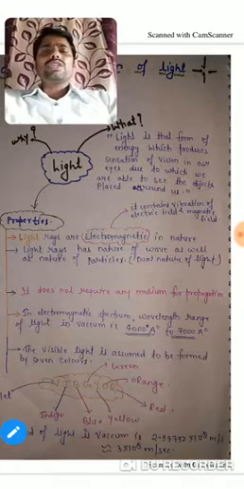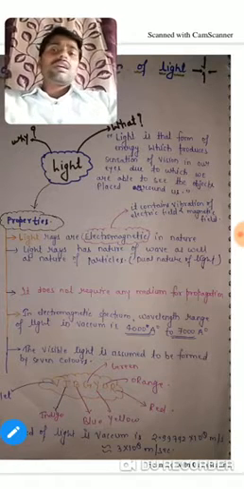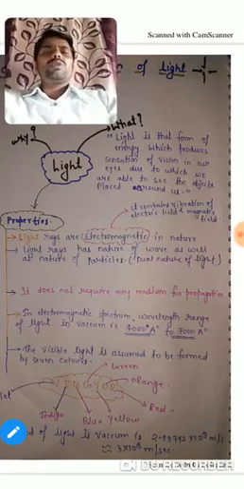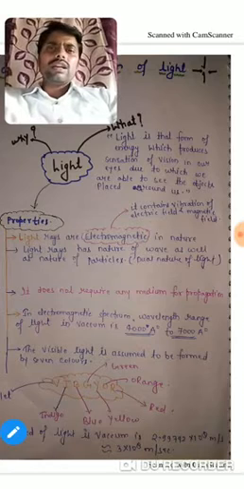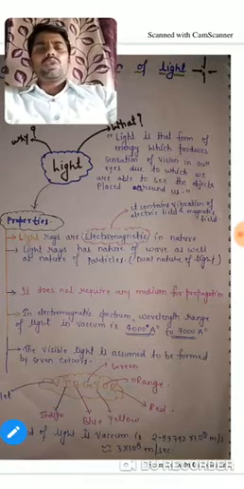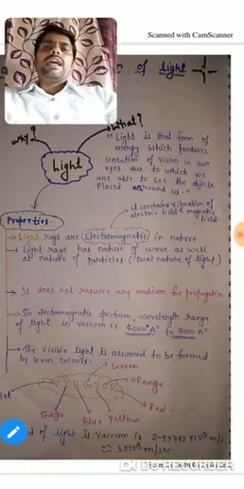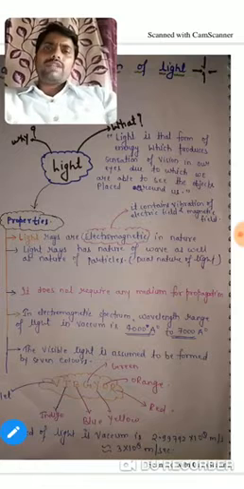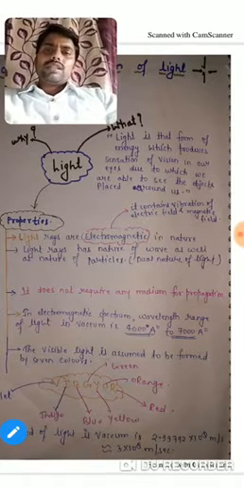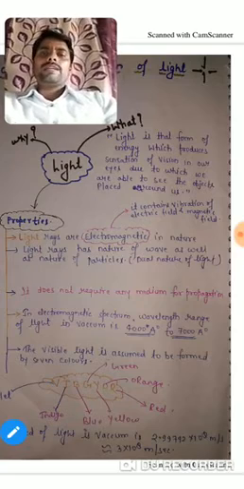Light rays have the nature of a wave as well as the nature of a particle. This is known as the dual nature of light. Someone may ask you what you understood by dual nature of light. Dual nature of light means light has the properties of waves as well as properties of particles.